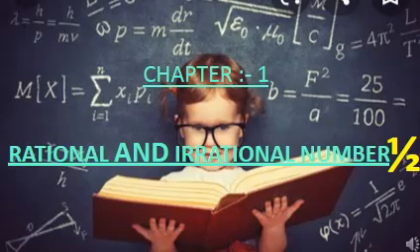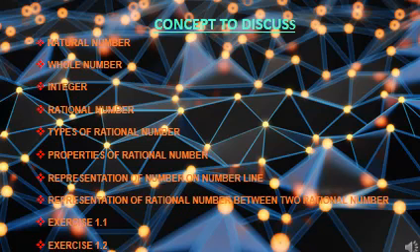So students, now we will see what we are going to study in this chapter. In this chapter, we are going to study the concepts of natural number, whole number, integer, rational number, types of rational number, properties of rational number, representation of number on number line, representation of rational numbers between two rational numbers, and our two exercises, that is exercise number 1.1 and exercise number 1.2.